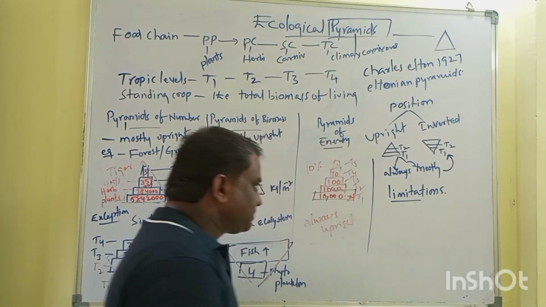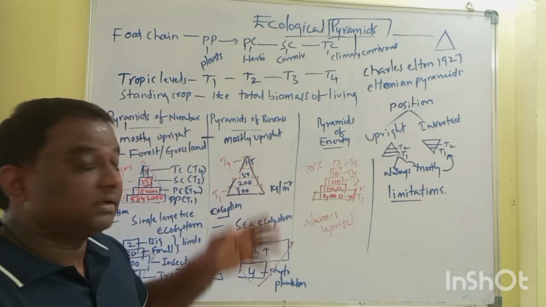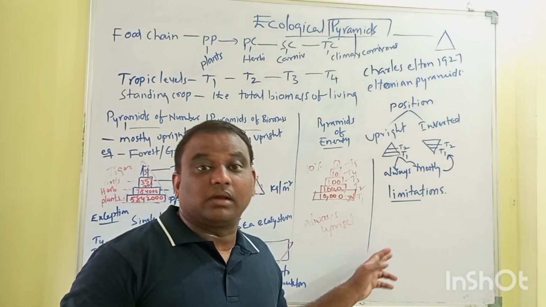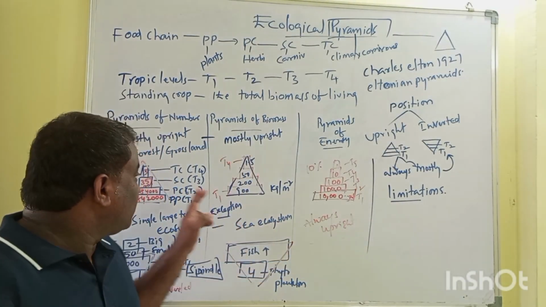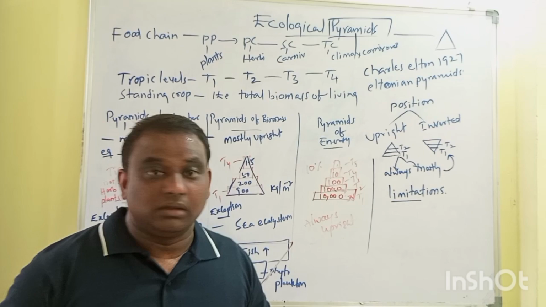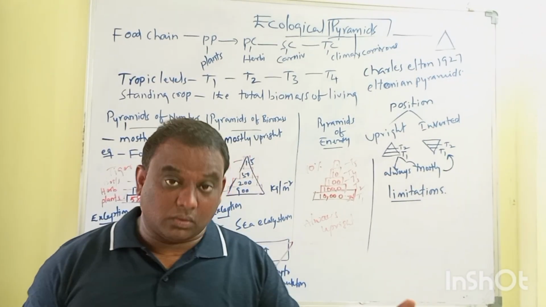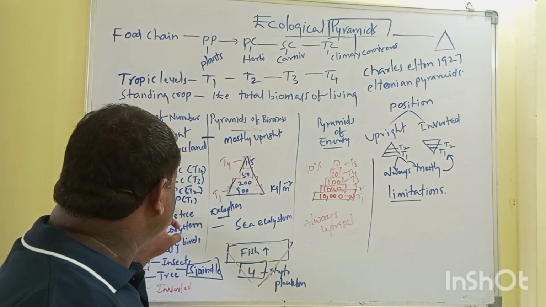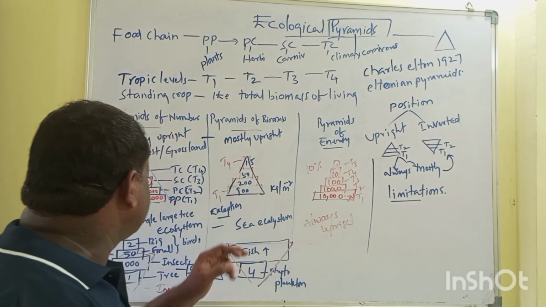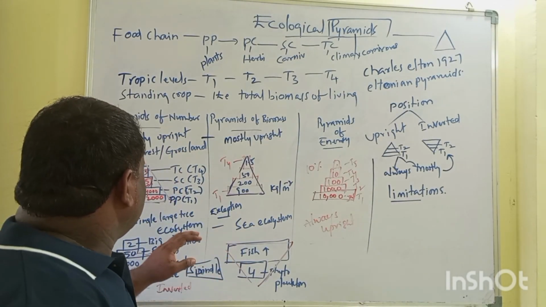When you look at the limitations of the ecological pyramids, they do not account for the fact that one organism may occupy more than one trophic level. You can see this in the grassland ecosystem or forest ecosystem.